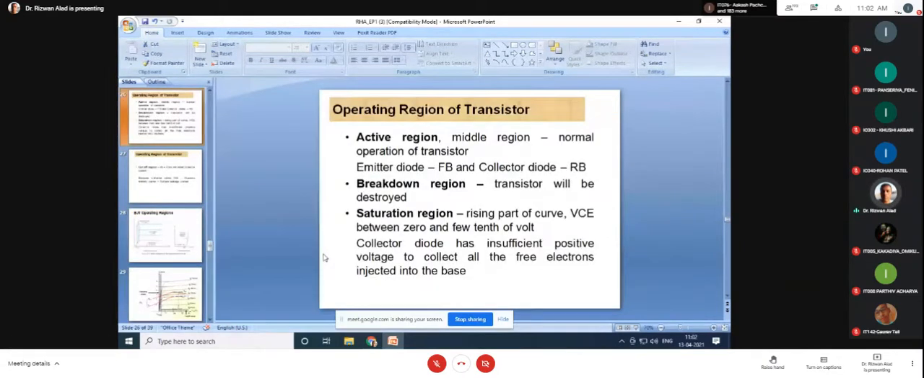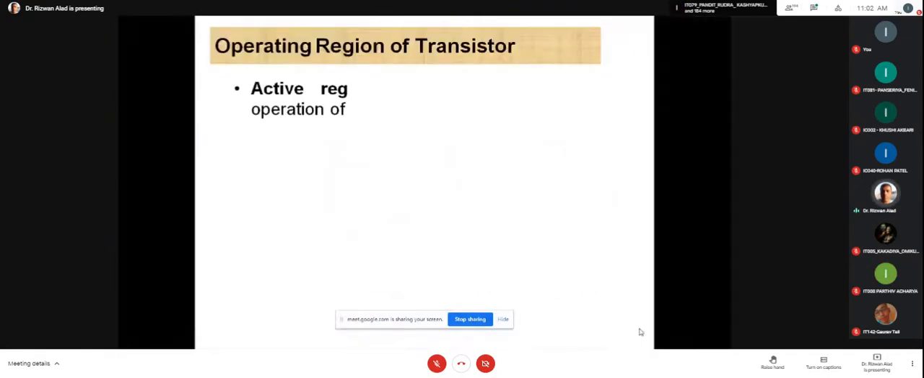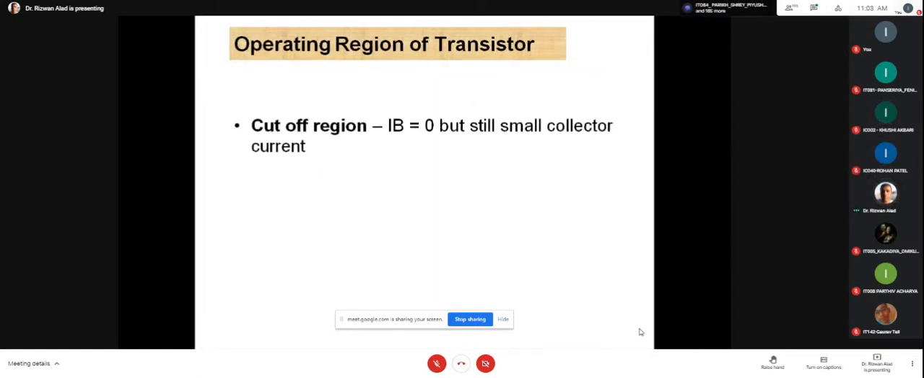That is the meaning of this statement: in the rising part of the curve, between 0 and a very small voltage, the collector diode has insufficient positive voltage to collect all the free electrons injected into the base. Is that clear? Please let me know any doubt in this slide or in the statements given in the slide. Everyone is clear? Yes, sir. Okay, now the next slide is visible.